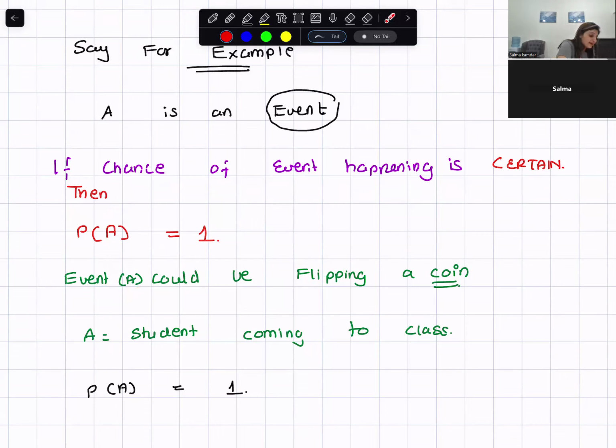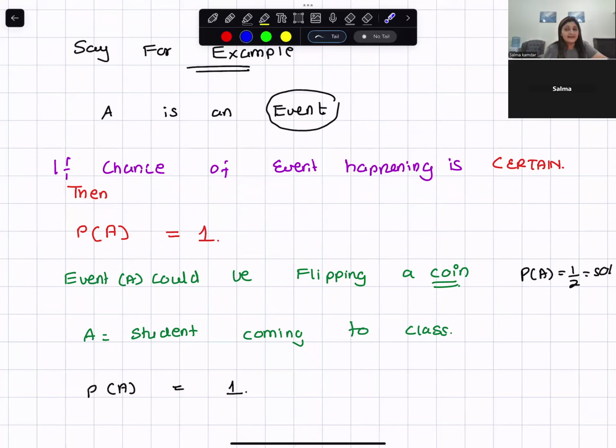So probability of A, if you are very certain that if you flip a coin, only head will come, not possible. A tail can also come. So there are two sides of a coin, heads and tails. Either a head can come, or a tail can come. So the chance of head coming is 50%. The probability of A would be half, or I would say it is 50%. I'll go to this in detail a little later.